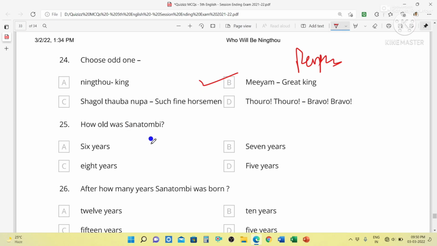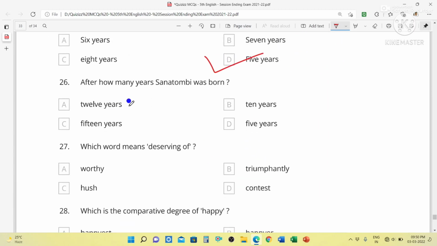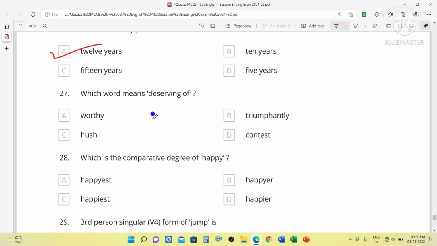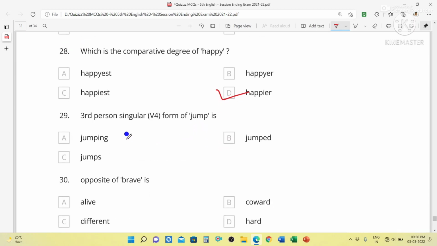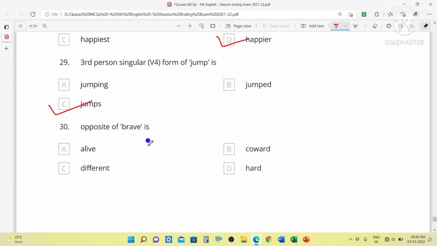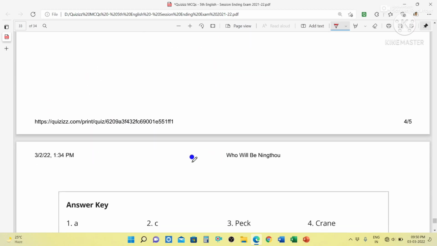How old was Sanatombi? Sanatombi was only 5 years old. After how many years was Sanatombi born? She was born after 12 years. Which word means deserving of? That is worthy. Which is the comparative degree of happy? That is happier. Third person singular form of jump is jumps. Opposite of brave is coward.